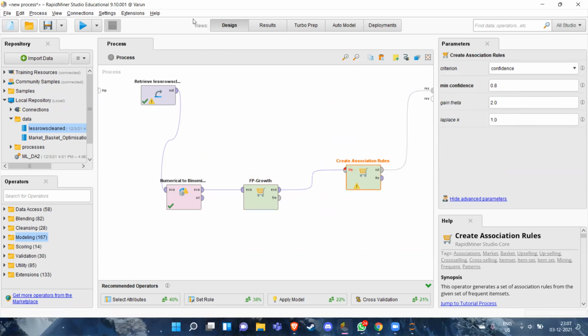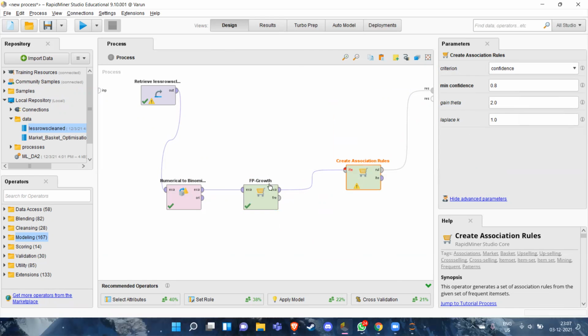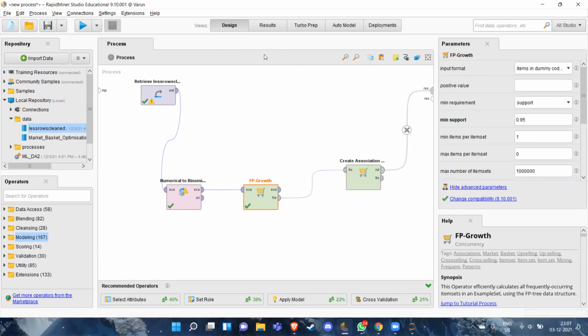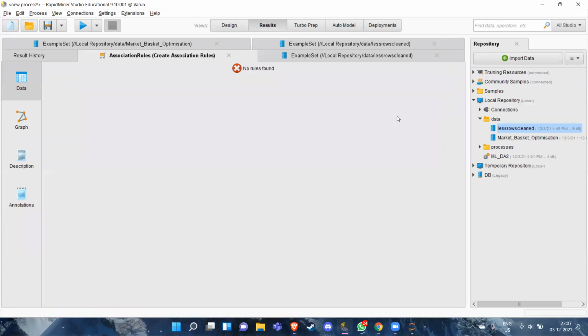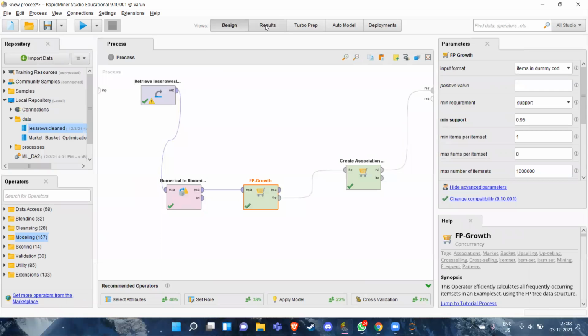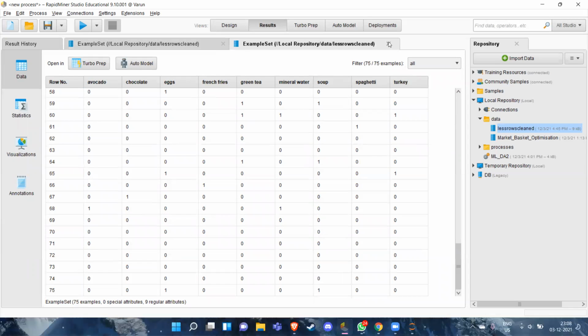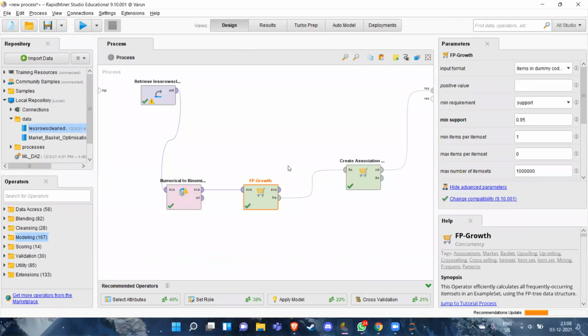We pair it to the confidence and run. As we can see, FP-Growth wasn't able to produce results for some reason.